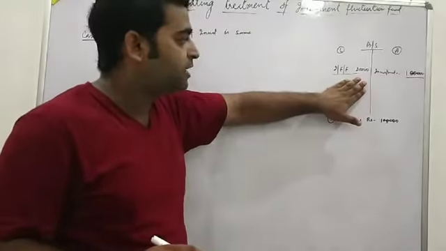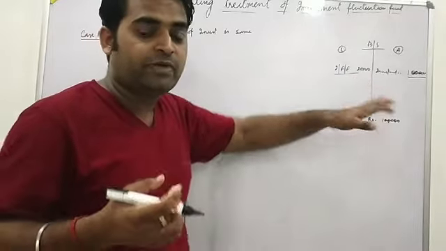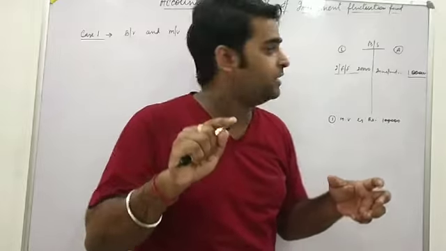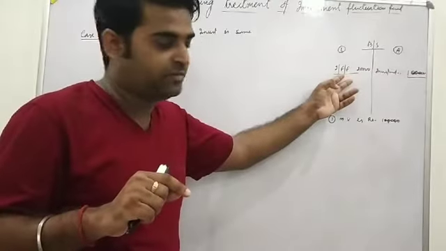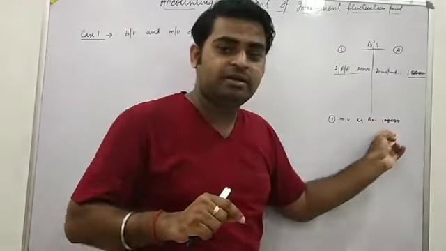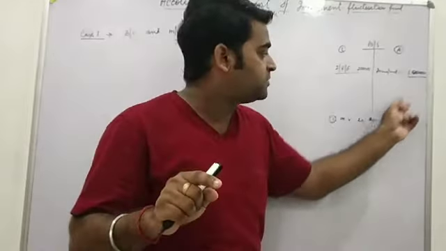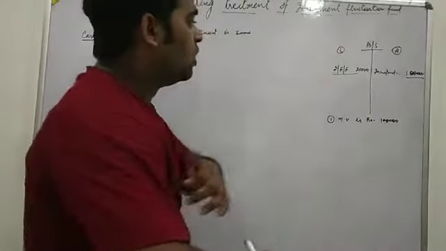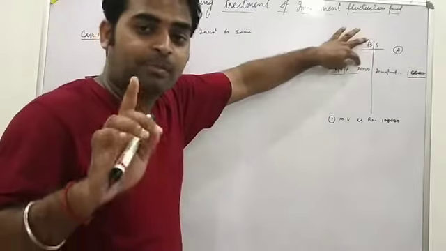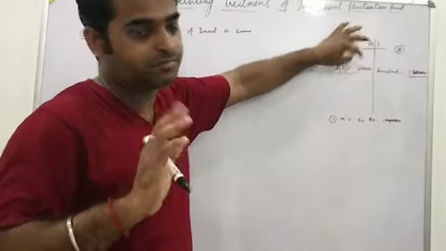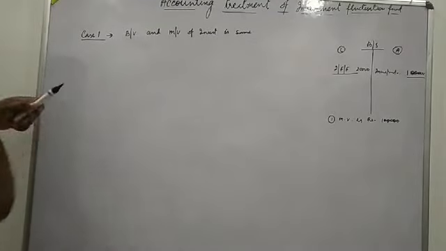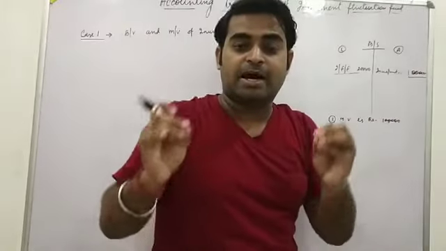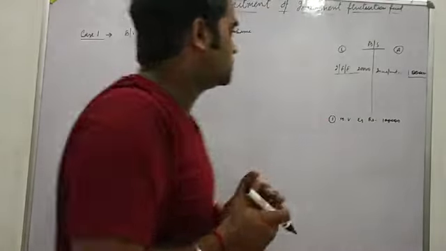So whatever investment fluctuation fund we are having at the time of admission of a new partner, and there is no change in the value of investment, meaning book value and market value are both the same, all the fund will be distributed to the partners' capital accounts in the old ratio. Getting you all? So the first case is when book value and market value of investment are the same.